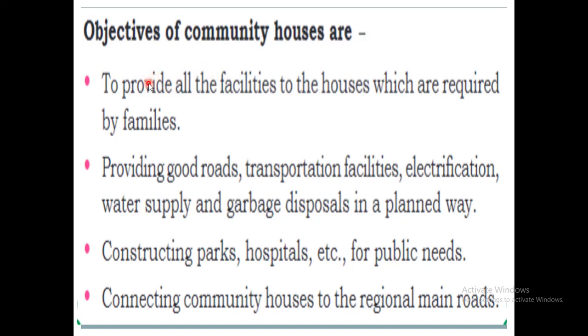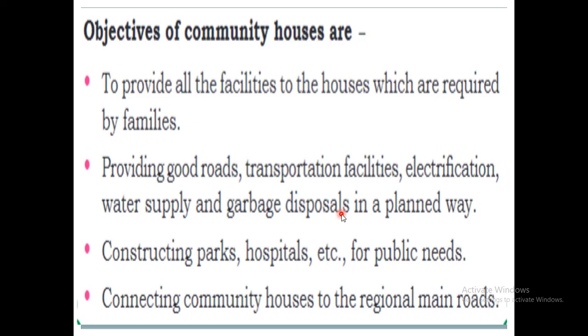Its objectives or aims are to provide all the facilities to the houses which are required by families. It will provide good roads, transportation facilities, electrification, water supply and garbage disposal in a planned way.